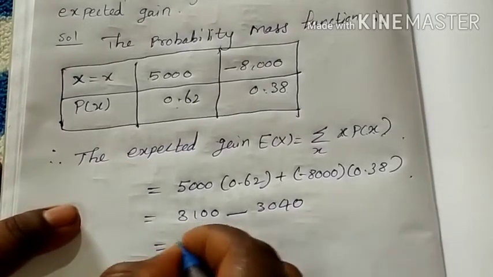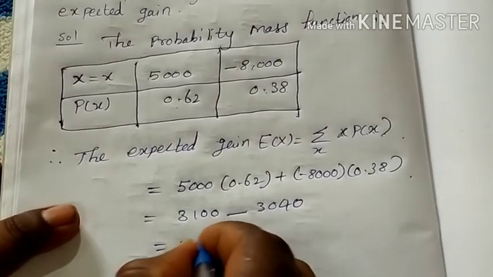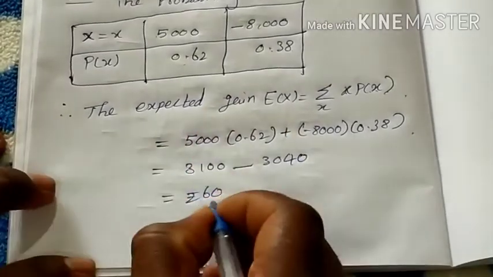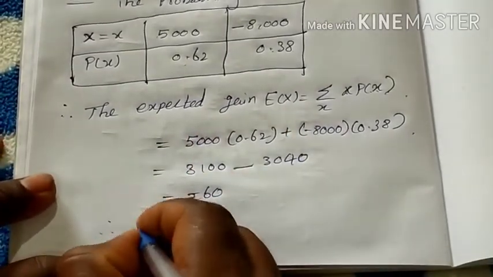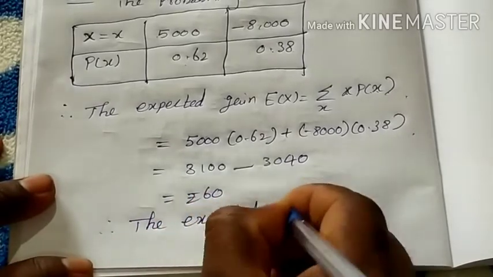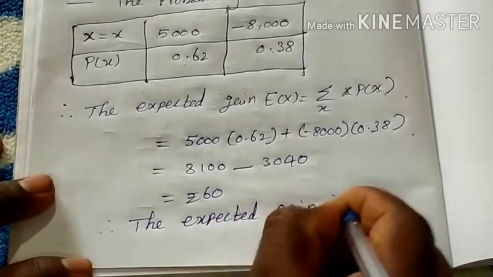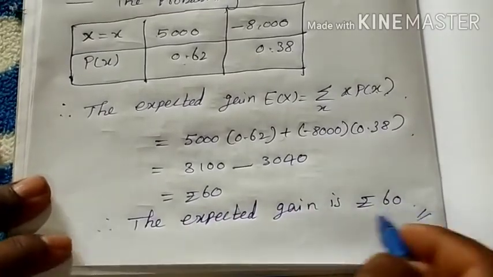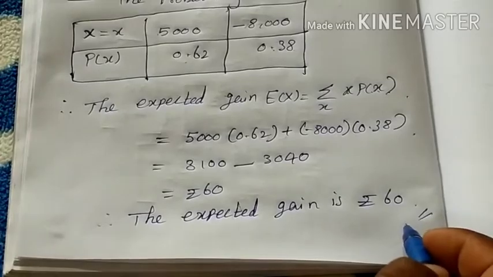Subtracting both values, we get rupees 60. Therefore the expected gain is rupees 60. That's your answer. The expected gain is rupees 60. Okay, that's all. Have you understood?